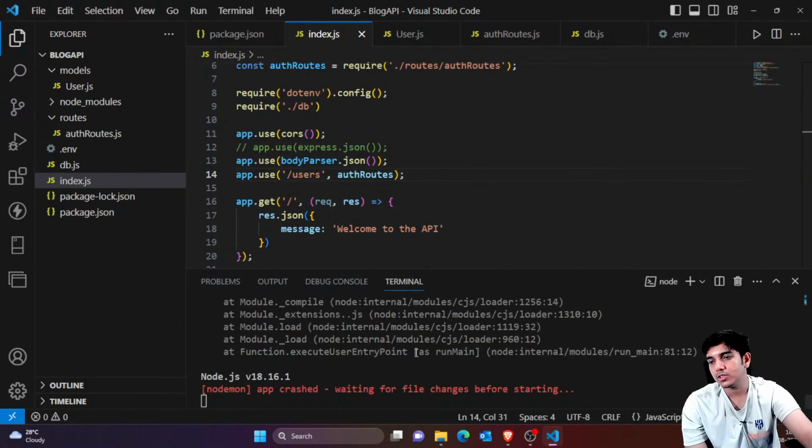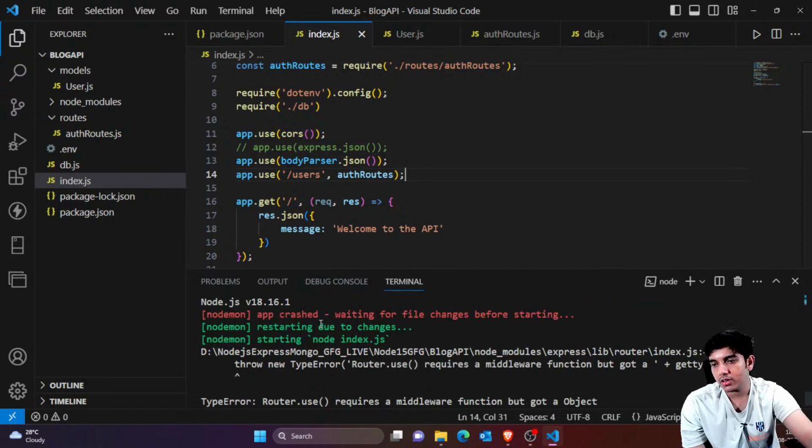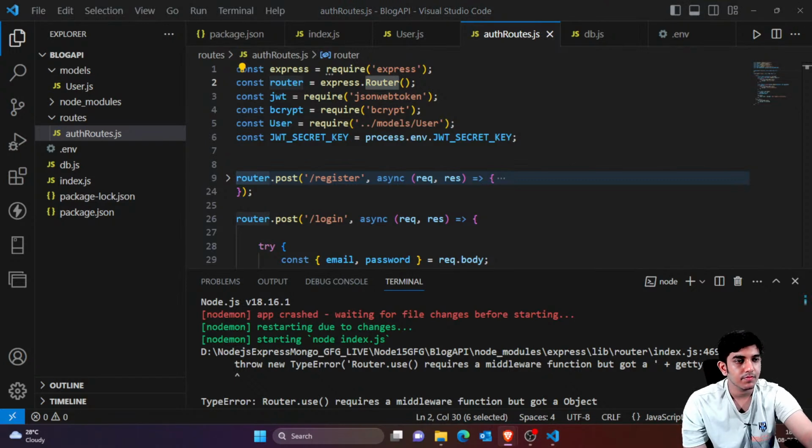So I think there is some issue with the auth routes. It says router.use requires a middleware function but got an object. Okay, so now let's see what's exactly the problem here. In auth routes, I think we made a mistake. Let's check what mistake we did here. In Express, we just acquired Express, and later on we have defined the Express router. Okay, this looks fine.